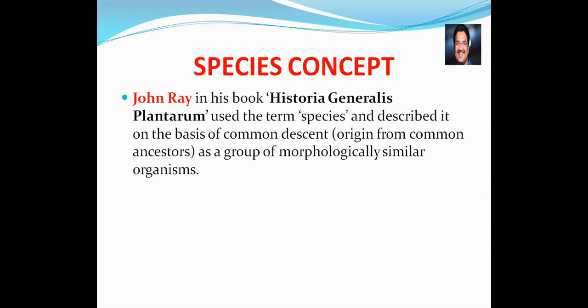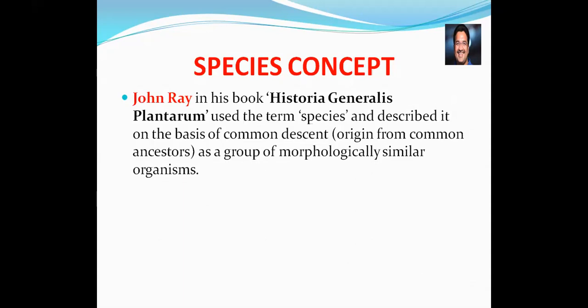Now let's start the opinions of the scientists about the species. Various scientists worked on the concept of species. We start from John Ray.